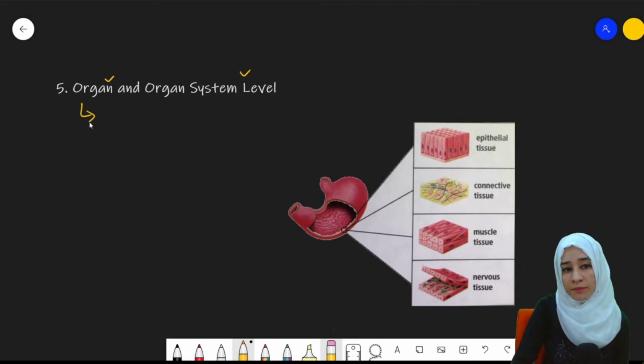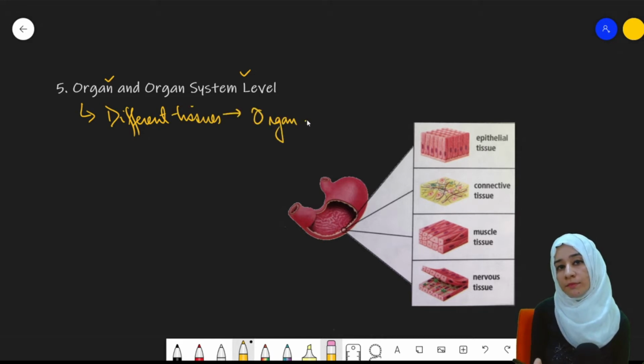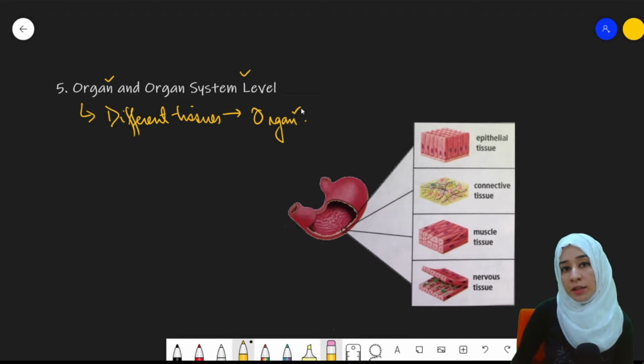What is an organ? Different tissues, more than one type of tissue, combine together to form an organ. And every single tissue that is present within an organ will perform its particular function. And those functions will then combine together to form the function of an organ. Every single tissue will have their own function.